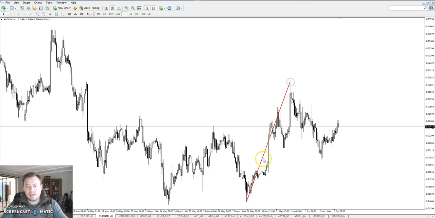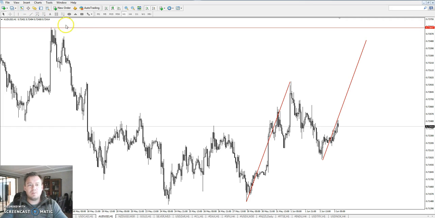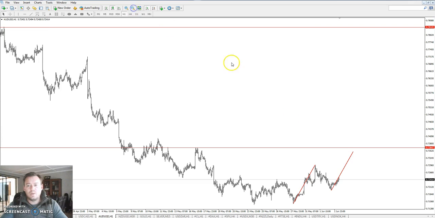So what is my price target area? Probably just up there, buy around 72.40, and we're going to trade another 100 pips or so. We're going to trade higher, and then we're going to take profit. So that's a short-term trade. I also like to take profit in that area because it's below that resistance. We don't know if the market is going to break that previous resistance, so just a small trade, 100 pips up on the Australian dollar to correct this downward movement. And then we will take profit.